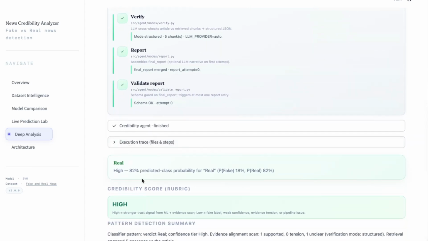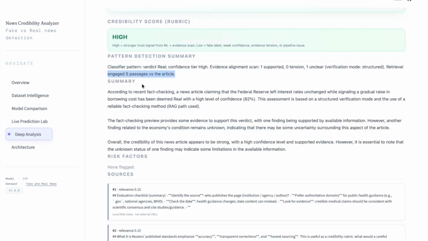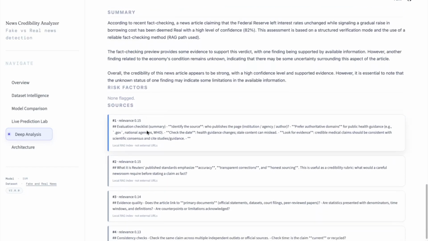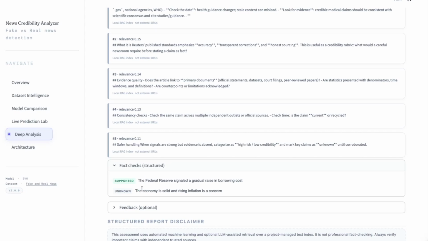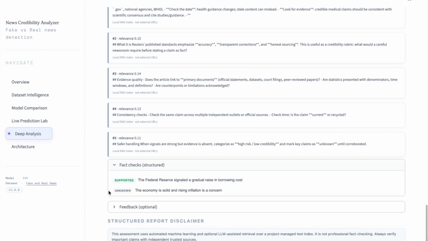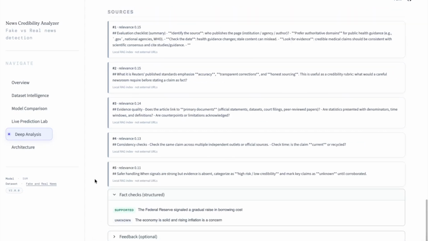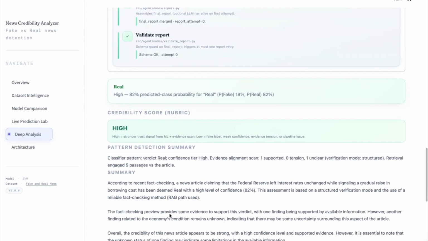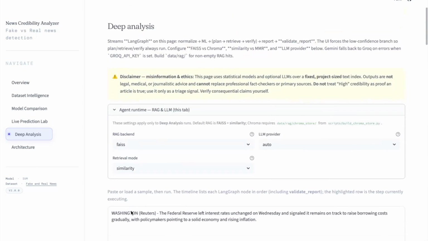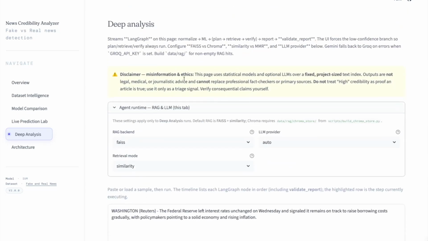Now we can inspect the reason, followed by retrieval sources with retrieval scores, and then structured fact checks, like which is supported, which is unknown. Each claim is marked as supported, contradicted, or unknown. And in the final output, we have a clear verdict, supporting evidence, a rubric style credibility score, and a pattern analysis summary, and an explicit disclaimer saying that the system is designed for tracing assistance using a small local index, not as a replacement for professional fact checking.